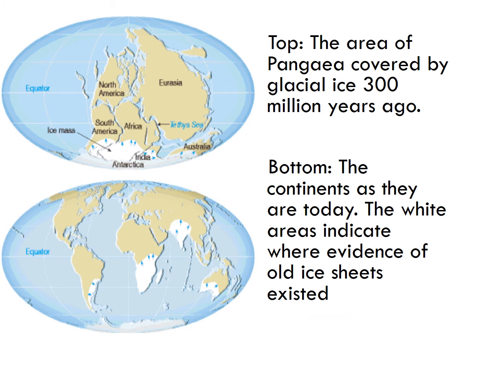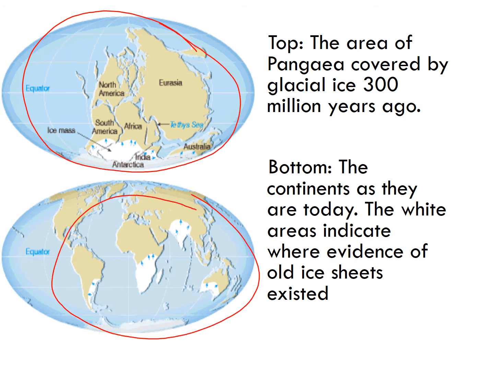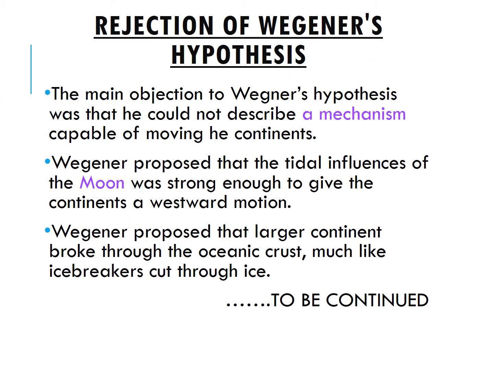This is again showing us the glacier evidence. So the top is showing us how these were once together based off the glacial evidence, and then the bottom is showing us where they are today. So these regions wouldn't have been able to support glacier evidence or glaciers today, but back 300 million years ago, they were much closer to the South Pole, which is why the glaciers would have been able to exist there.